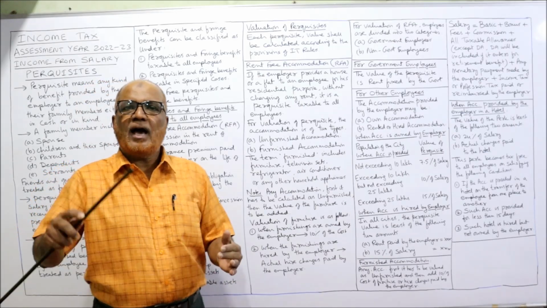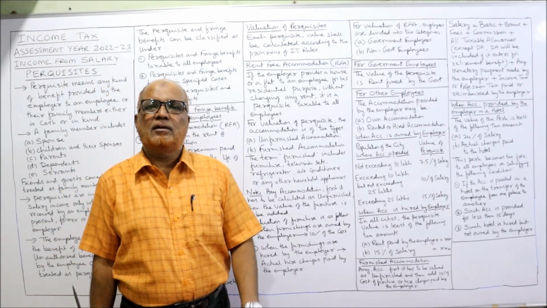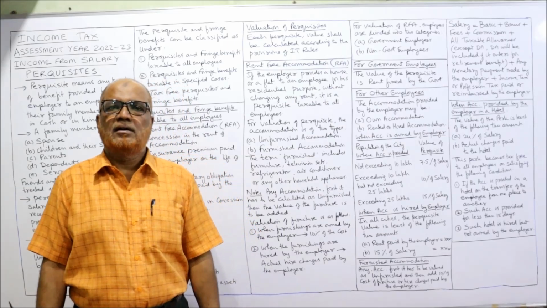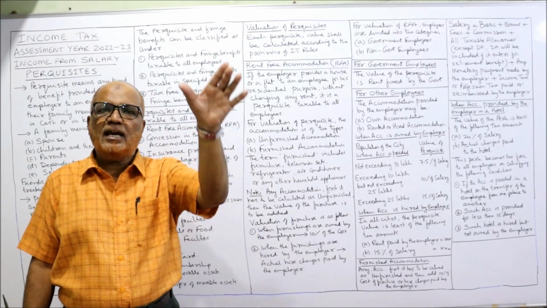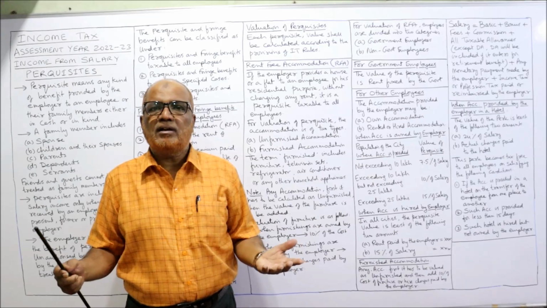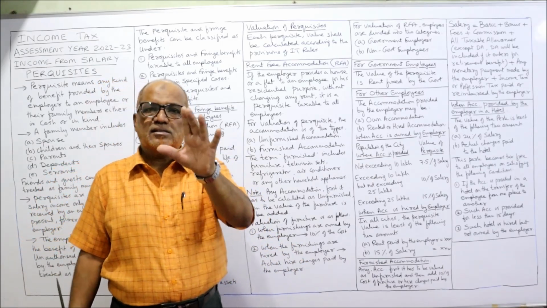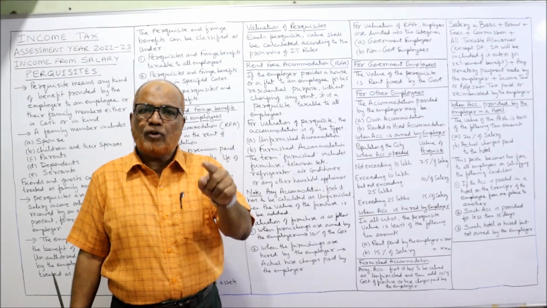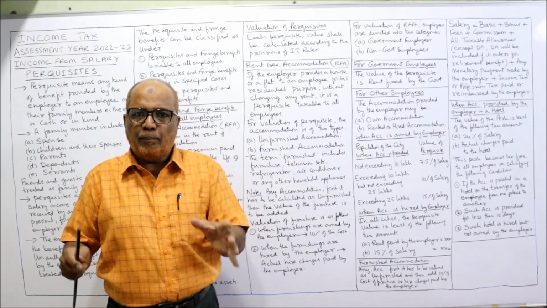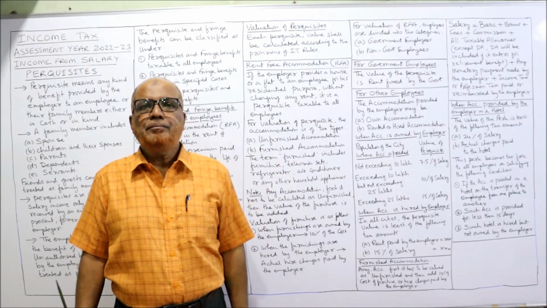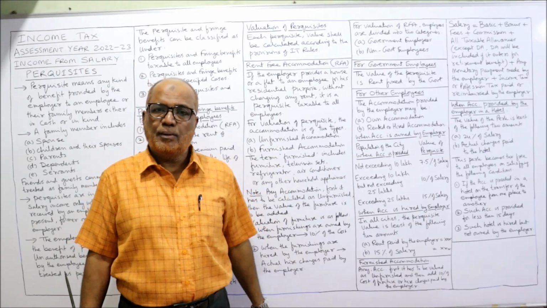Suppose the company has sent one of the employees to a different place. There the employee is staying in a hotel. So he's getting the advantage because he's not paying anything. So the Income Tax Act says it's a taxable perquisite. 24% of salary or the hotel bill paid by the company, whichever is least, is the value of the perquisite.